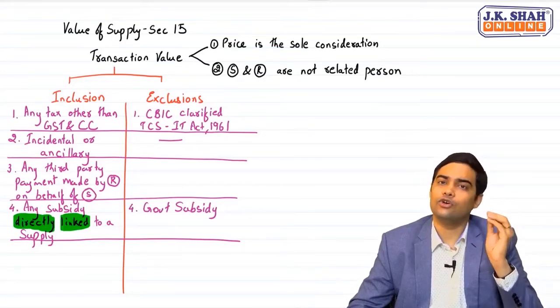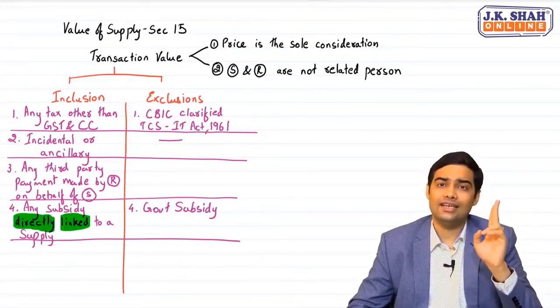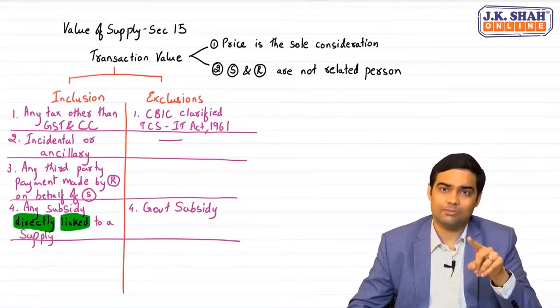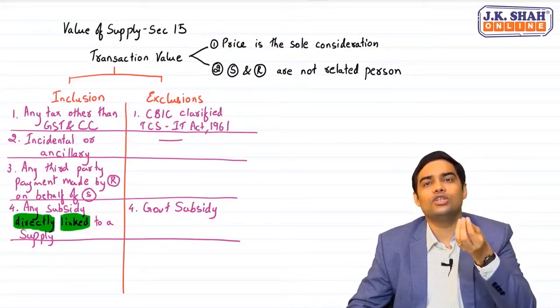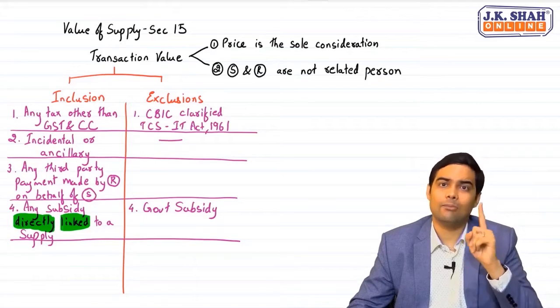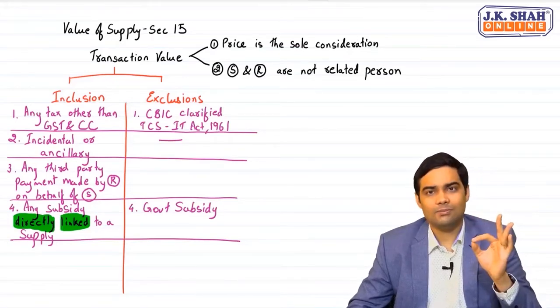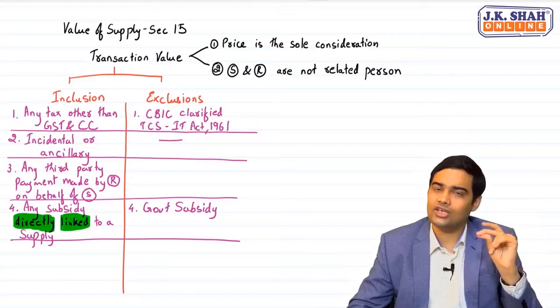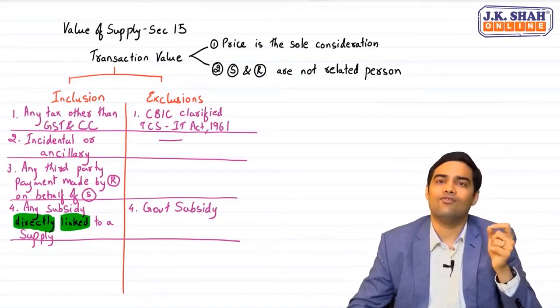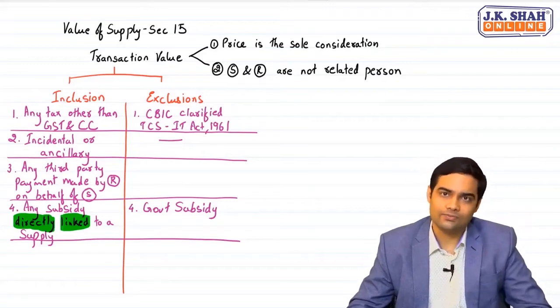Don't add it to value. Second point. If nothing is mentioned for other subsidy, please add it to the value and charge GST. Please follow this thumb rule always in the exam. Government subsidy, if nothing is mentioned, ignore it. If other subsidy nothing is mentioned, please add it to the value.